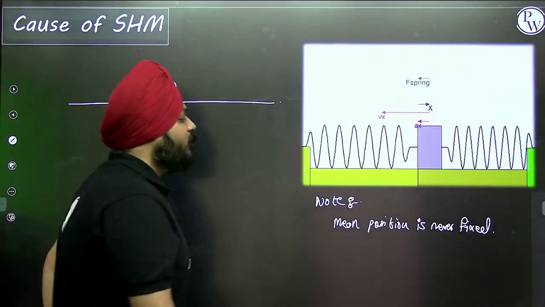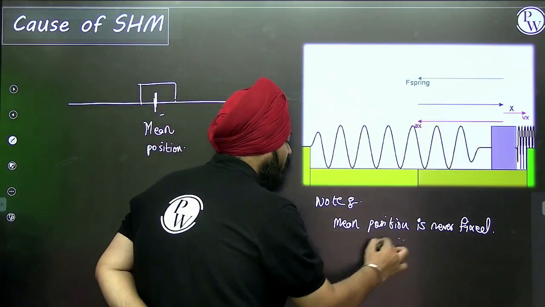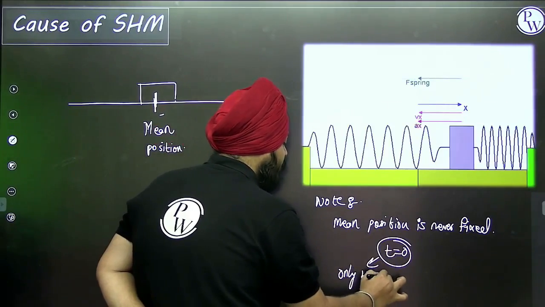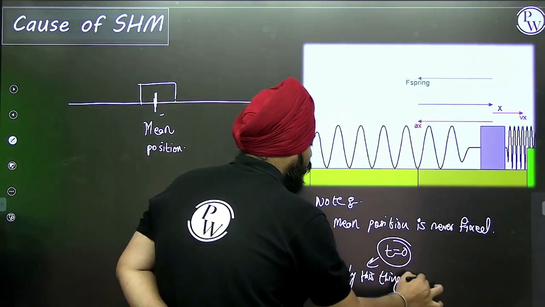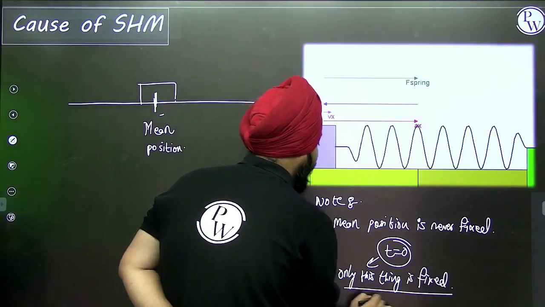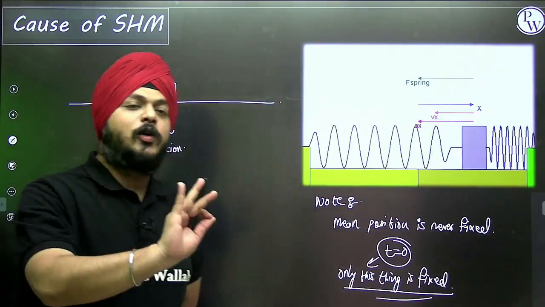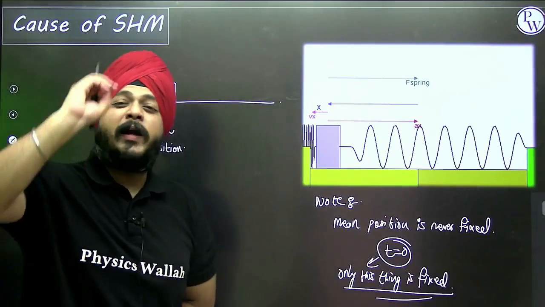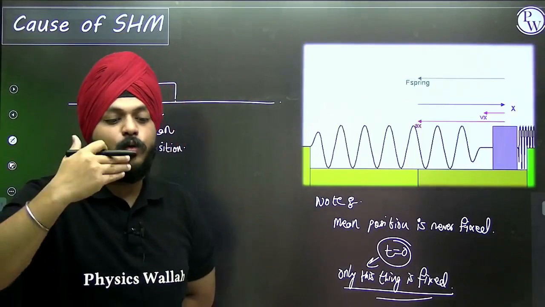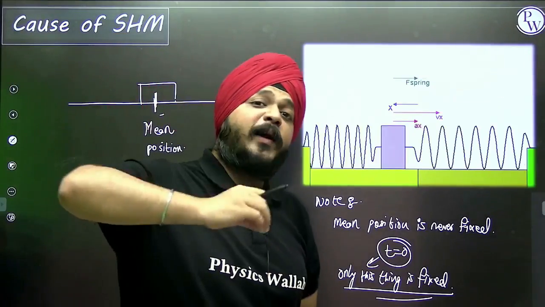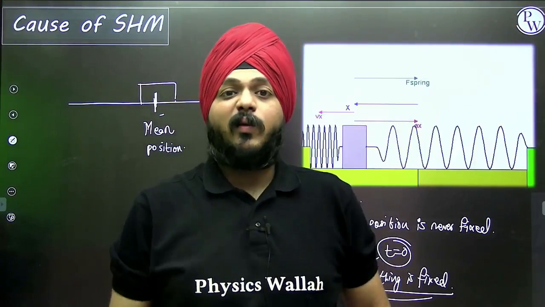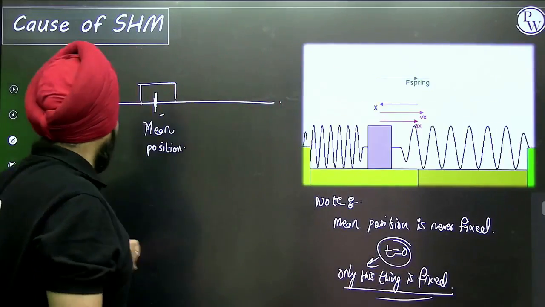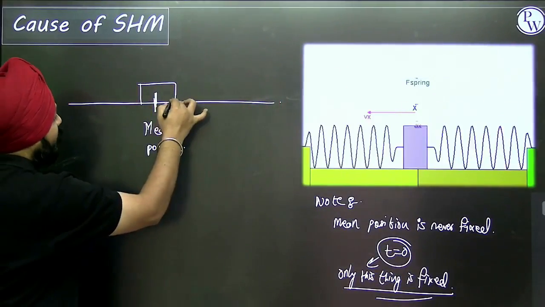One thing about the mean position is going to be fixed, that is t is equal to 0. Only this parameter of the motion is fixed. You can consider t is equal to 0 at the mean position. Now it can be anything. With respect to any point, it can perform to and fro. So this is a mean position with respect to which the particle is performing.